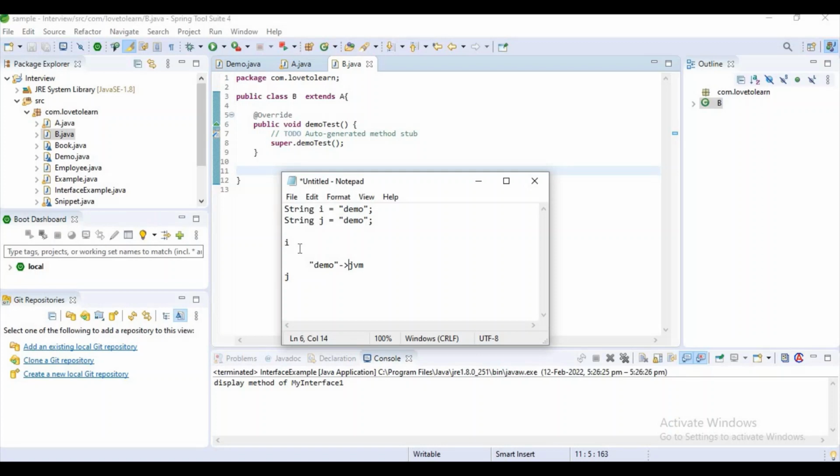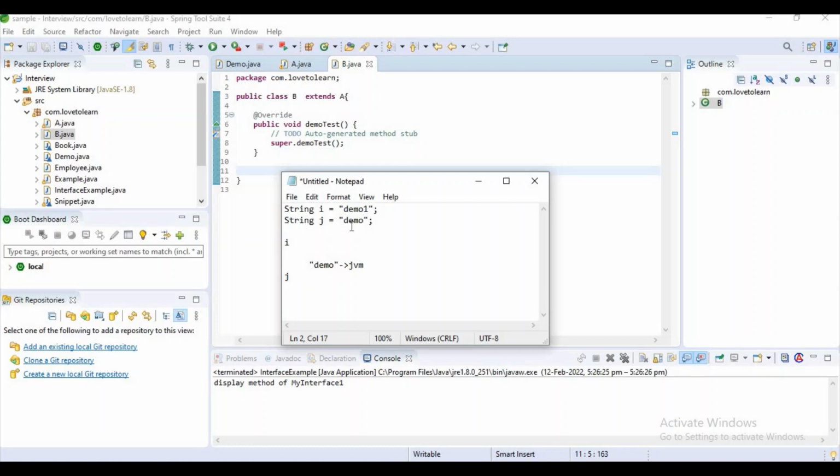Suppose if string is mutable, let's assume I have modified my string I to demo1. Then what will happen? Automatically this J will also point to demo1 only, right? As both are reusing the same literal. So that is the reason string is immutable, guys.